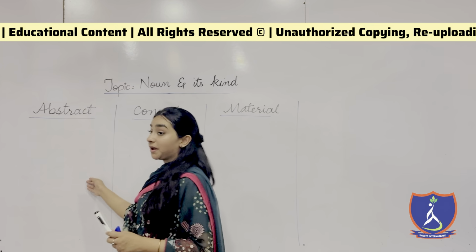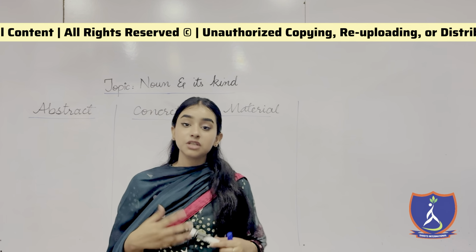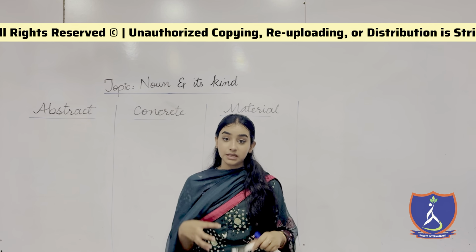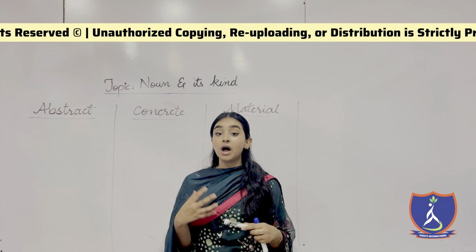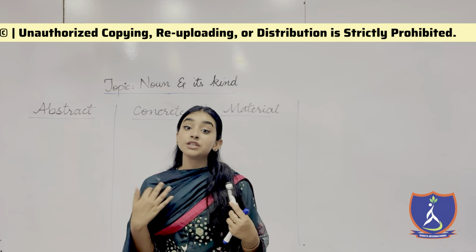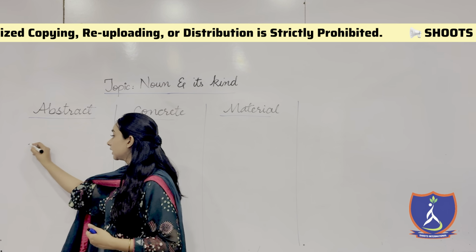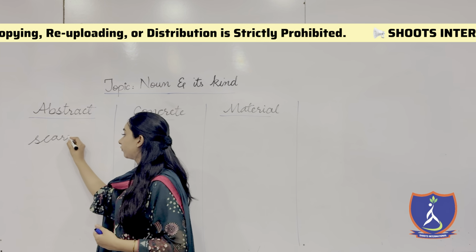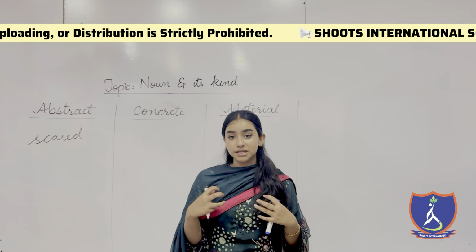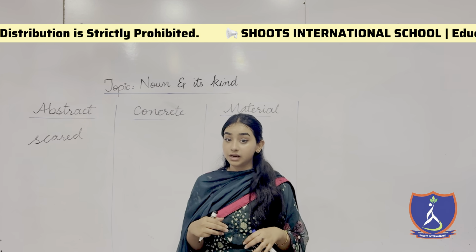Now let's discuss the abstract noun. What are abstract nouns? The nouns that we cannot touch or we cannot see are known as abstract nouns. These nouns exist, but we cannot see them. हम उनको हाथ नहीं लगा सकते, हम देख नहीं सकते, but we can only feel them. हम उनको महसूस कर सकते हैं that these nouns exist. For example, when you say, I am scared of darkness. मुझे अंधेरे से डर लगता है. So you know that you are scared, but can you see the noun scared anywhere? No, but you can feel it, right?